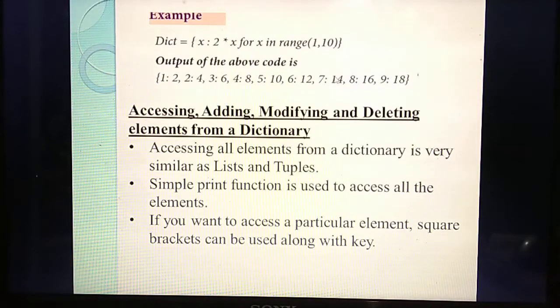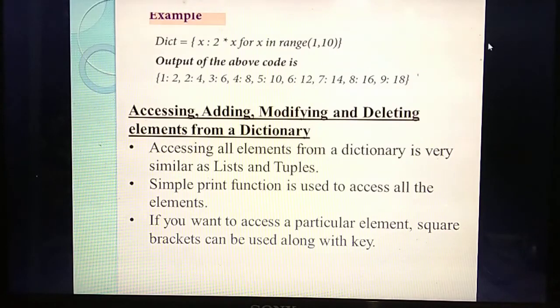Understand? You need to give the square bracket along with the key. So if you need to access all the elements from a dictionary, tuple or anything, simply give print, then inside it the name of the dictionary, tuple or set. Otherwise, if you need to access a particular element from a list or tuple, you should mention the index numbers. But here, to access a particular element from the dictionary, you should mention the square brackets along with the key.